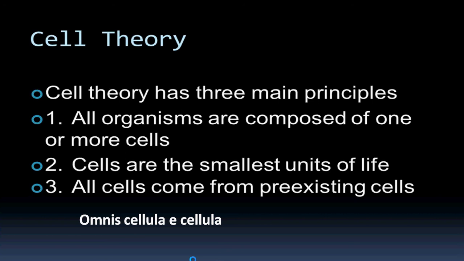This was given by Schwann. The last point, that cells come from pre-existing cells, was given by Rudolf Virchow, and he gave the term for this as omnis cellula e cellula. This is very important to know. Omnis cellula e cellula means that cells arise from pre-existing cells.